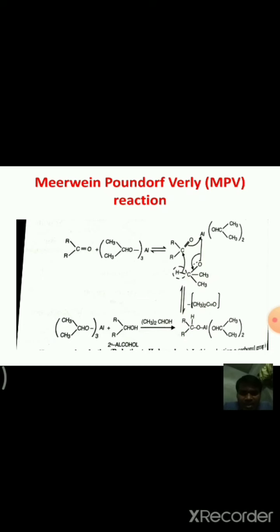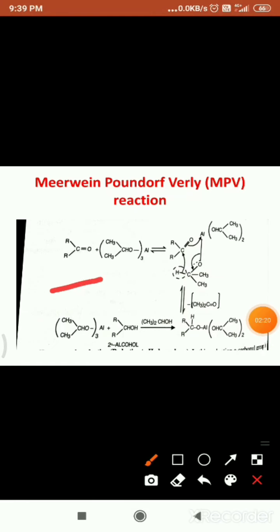This is the mechanism. See here, this is a carbonyl compound, and it reacts with this aluminium isopropoxide. This is a ketone, and we can write aluminium isopropoxide like this. See here, there is a bond formation: this double bond is converted into a new bond between oxygen and aluminium, and the breakage of this bond takes place,